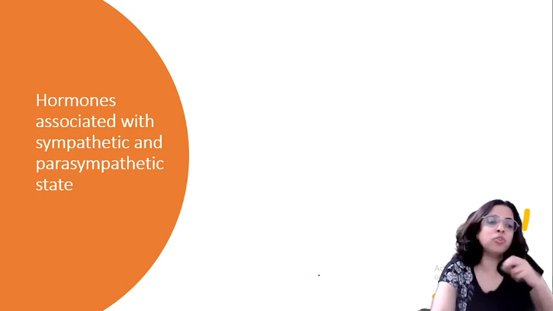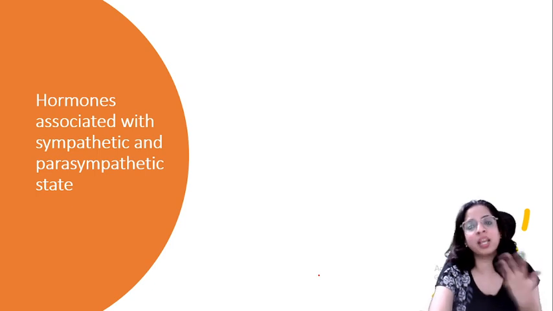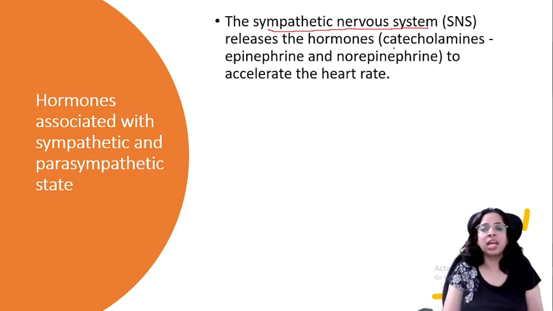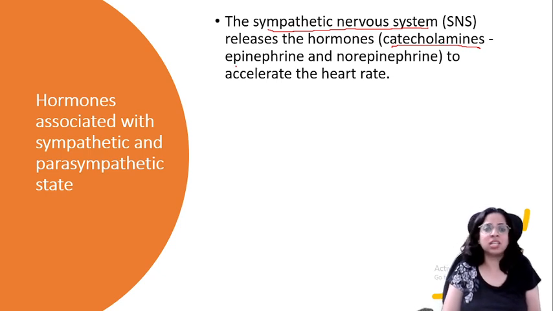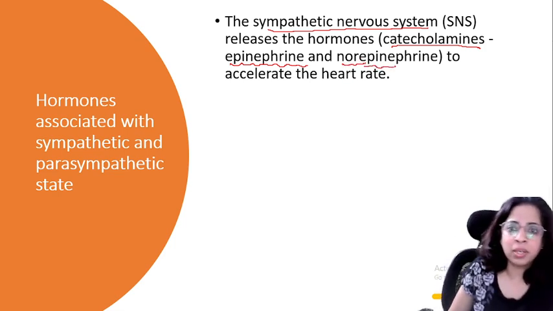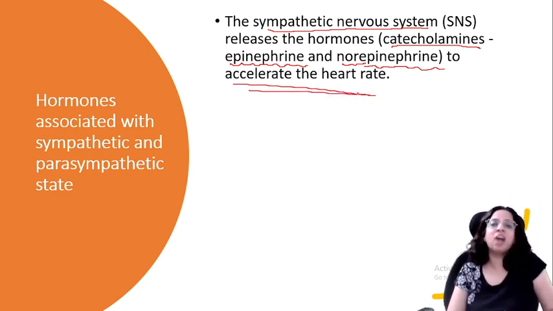Now let's talk about the hormones associated with sympathetic and parasympathetic state. This is something extra that I am giving you here, that the sympathetic nervous system releases which hormones? Catecholamines, that is epinephrine and norepinephrine, to accelerate the heart rate, because we want to accelerate the heart rate.